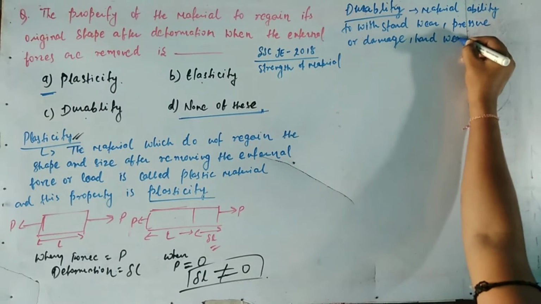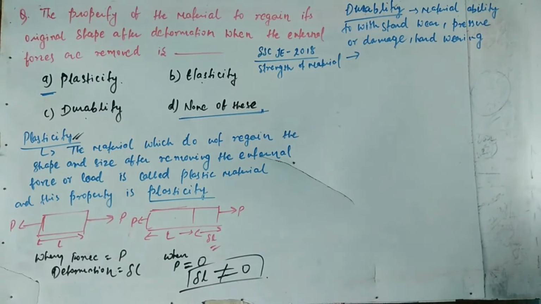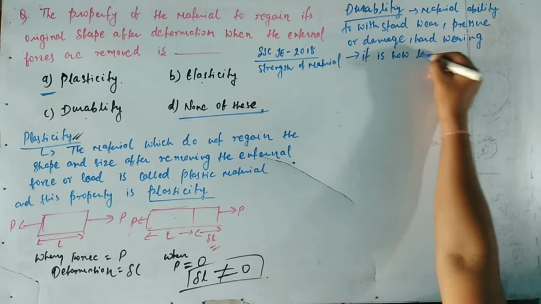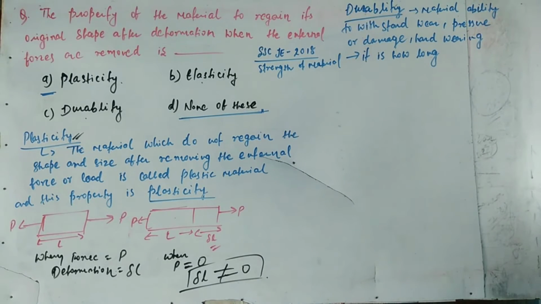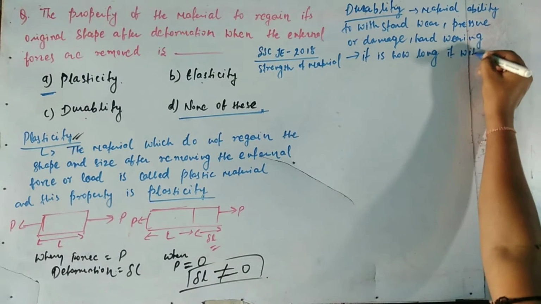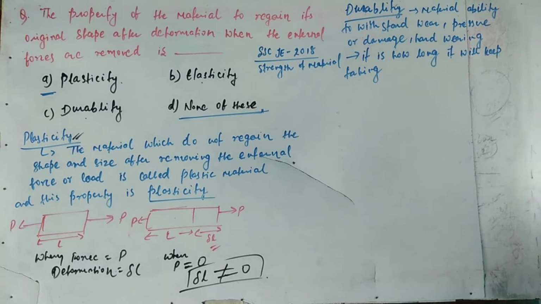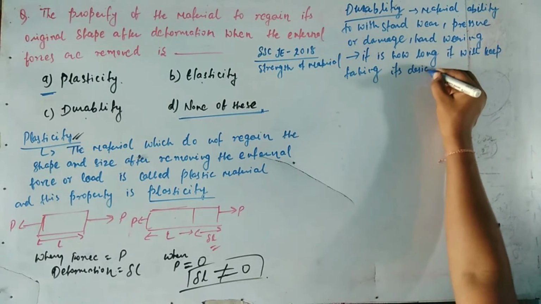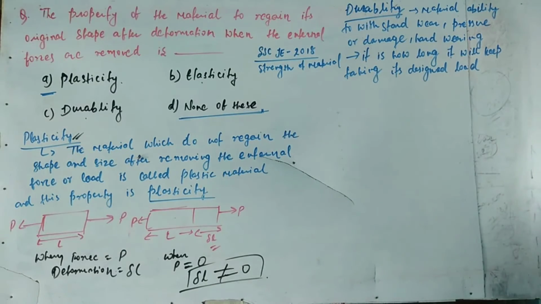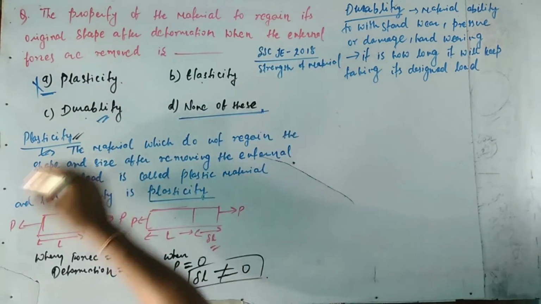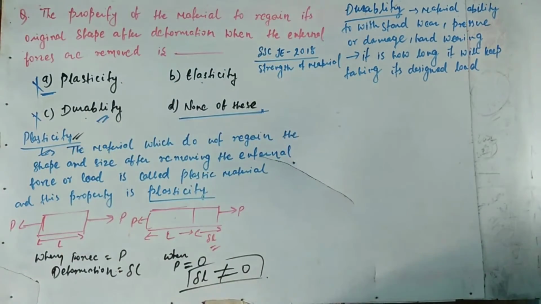That is, it is how long it will keep taking its design load. So this one is durability. According to the question, options A and C will be wrong.